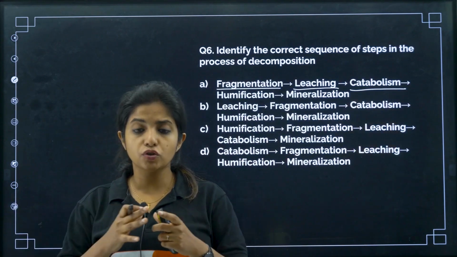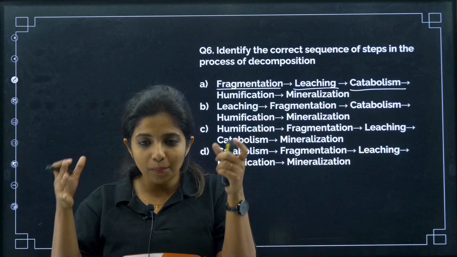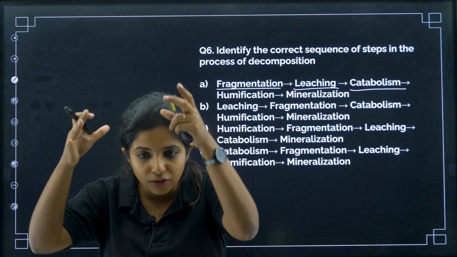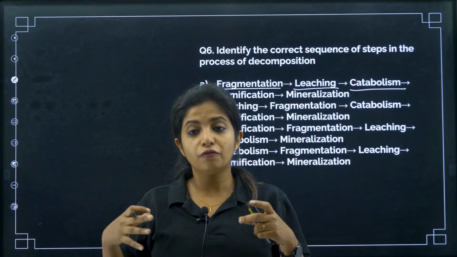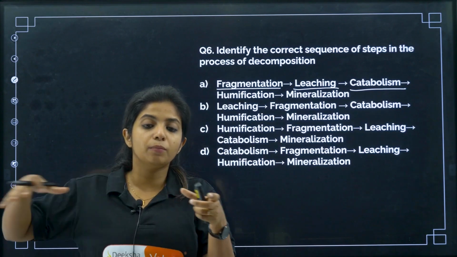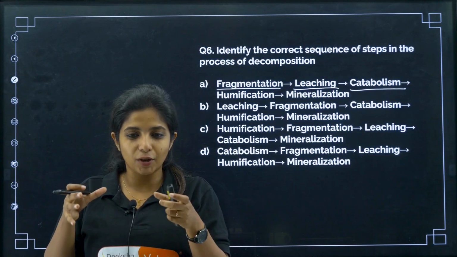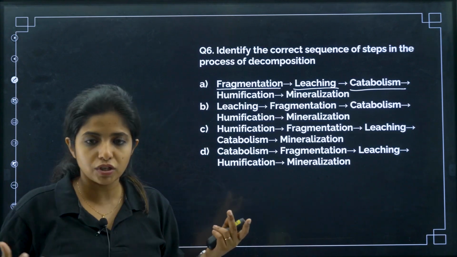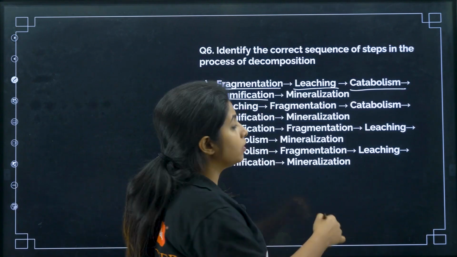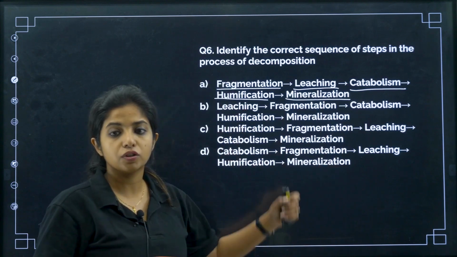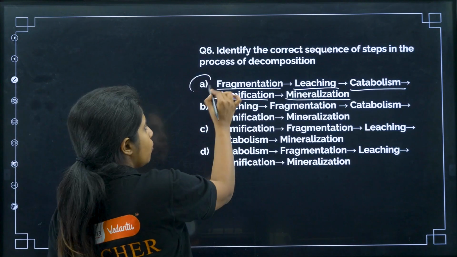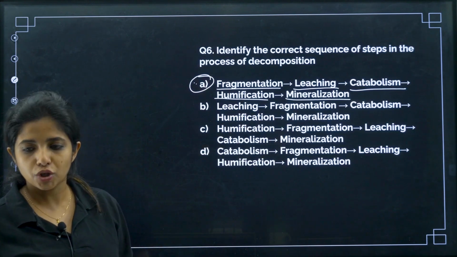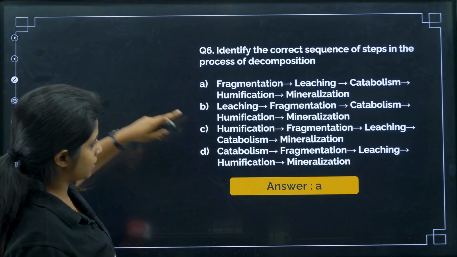While this breakdown is happening, it is not a one-step process. It takes a longer time. So in the middle, from complex organic substances to simple inorganic substances, there is a formation of something known as humus, which is not the totally broken down phase. The organic content is still there. This phase of formation of humus is known as humification. Later, all the minerals are taken out. This is known as mineralization. So this is the flow. Please remember this. This is the correct sequence of steps in decomposition. Yes, answer is A.